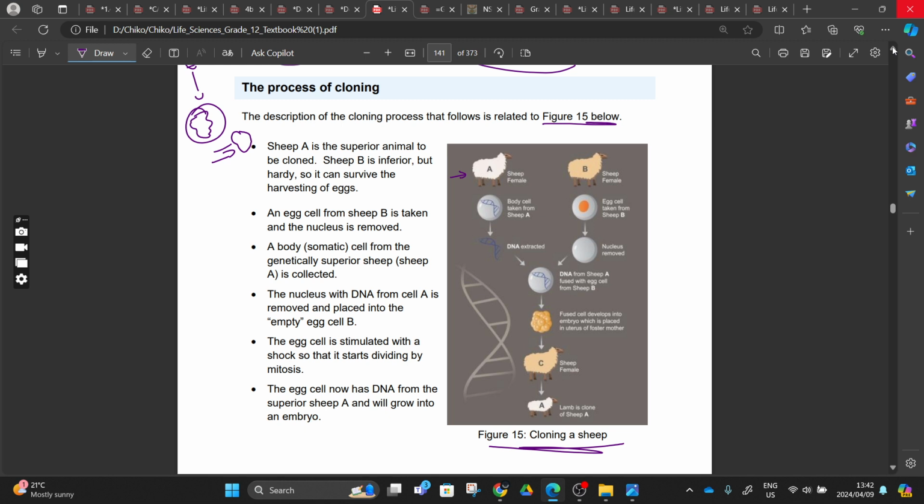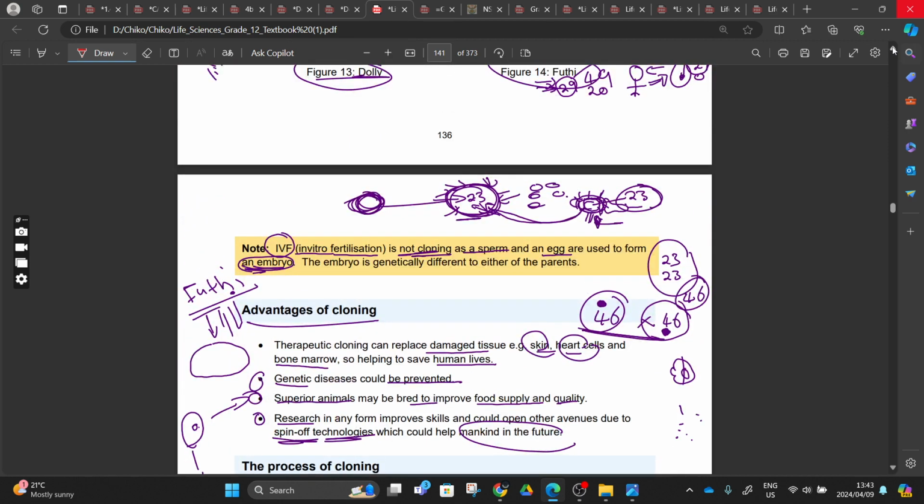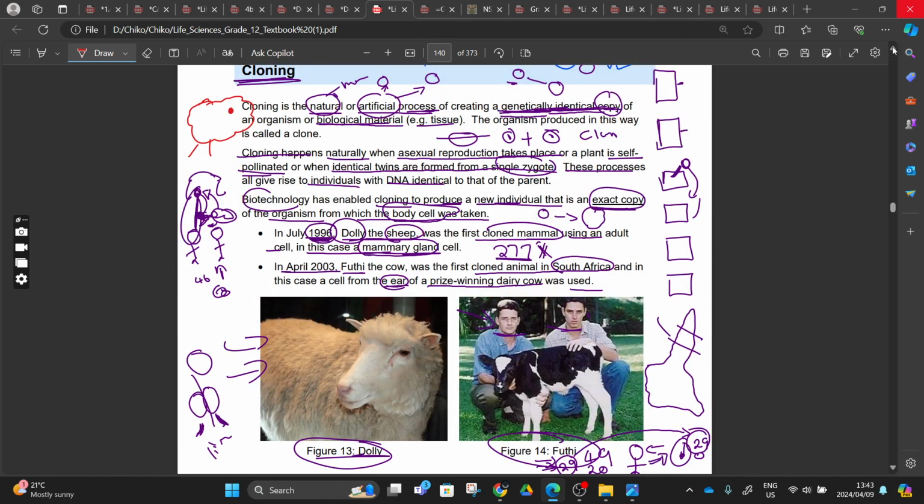You can see here what is happening. They said that sheep A is a female sheep, right? You go to sheep A, and then you go to a body cell. It's a somatic cell, any cell, right? Taken from the sheep, any cell, but in Dolly's case, they took a mammary gland tissue, a mammary gland cell, right? You can go and take any tissue this way. Yes, the mammary gland cell.